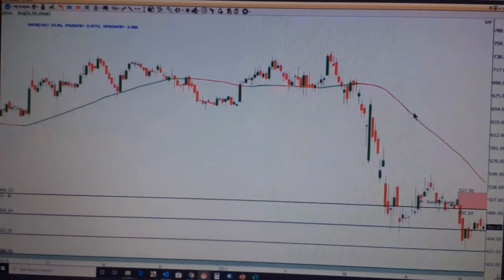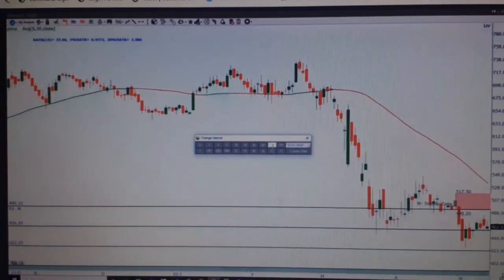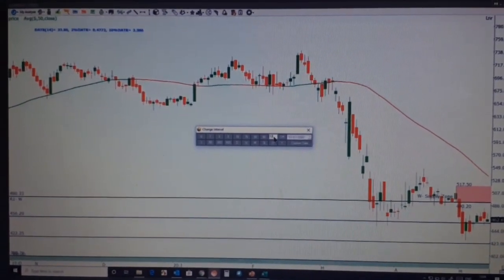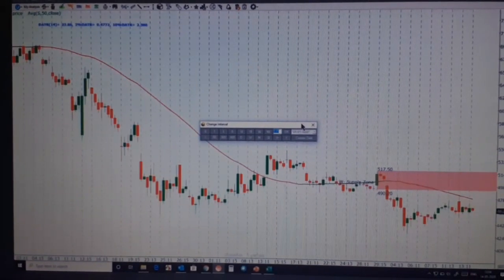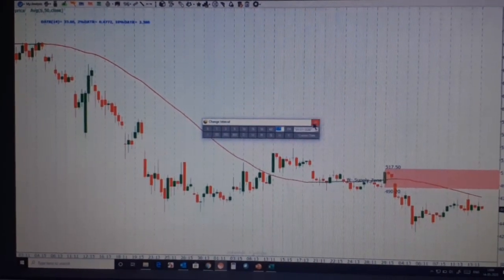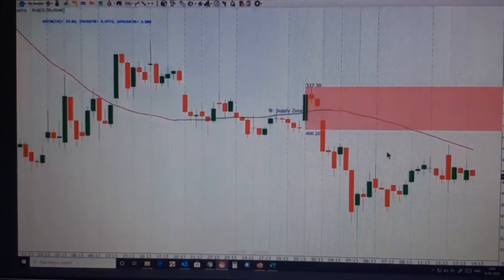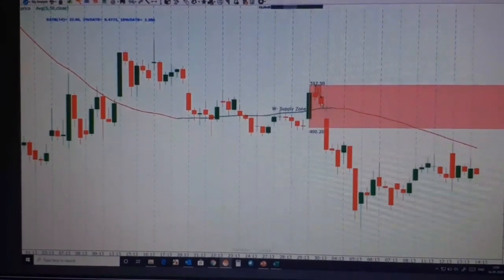Down. Okay, down. So I'll now go to a 125-minute chart and I'll mark my demand zones and supply zones. That's my supply zone over here.